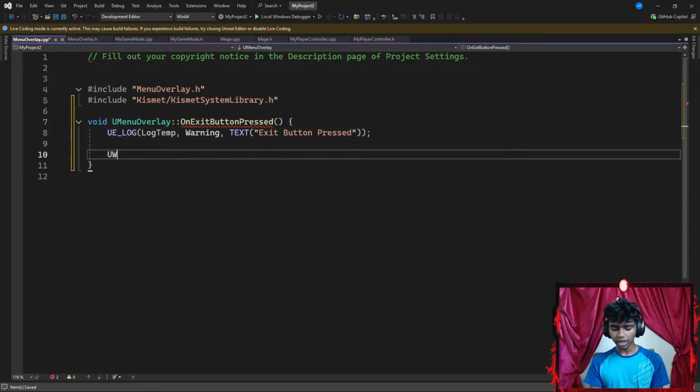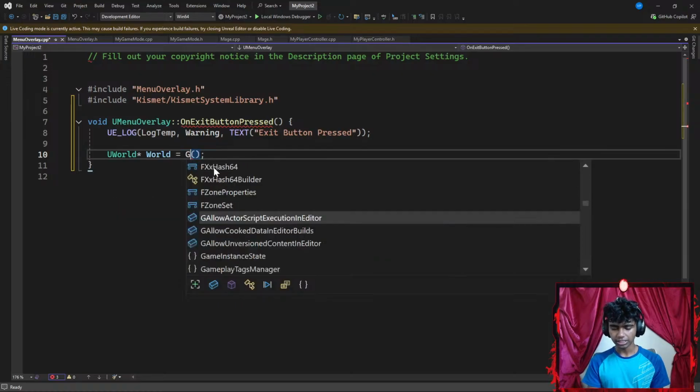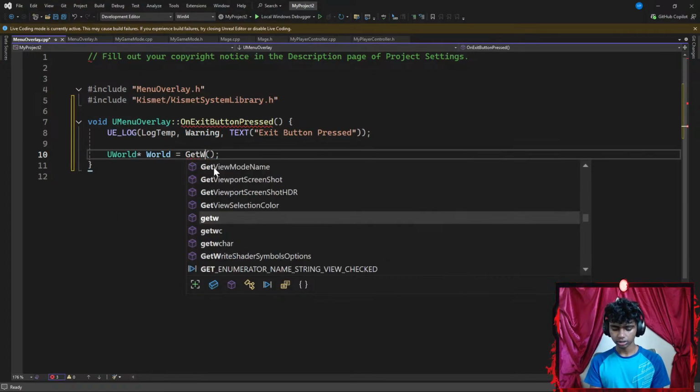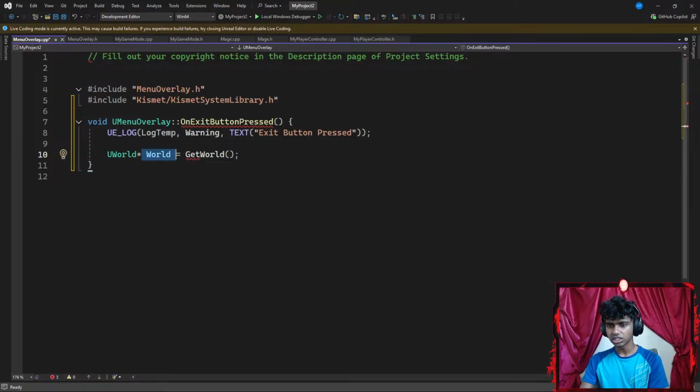Now, I'm going to go ahead and create, let's say, a world pointer, which represents my UWorld. That is going to be equal to the GetWorld function, ending with a semicolon. What this basically means is I could go ahead. Did I spell GetWorld wrong? Okay, this is going to be something like GetWorld. I'm positive it's correct.